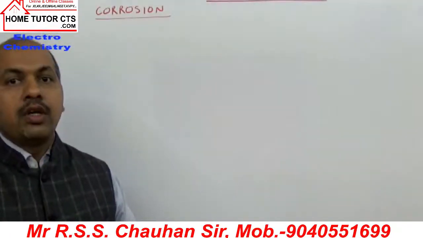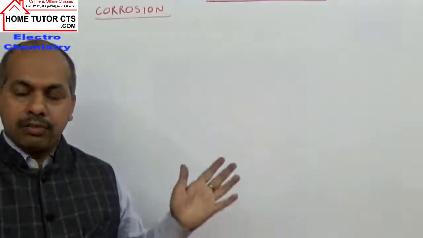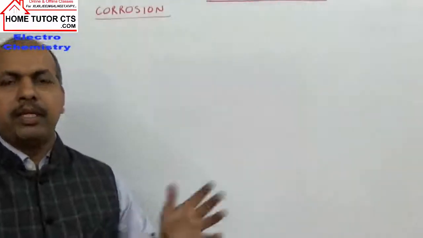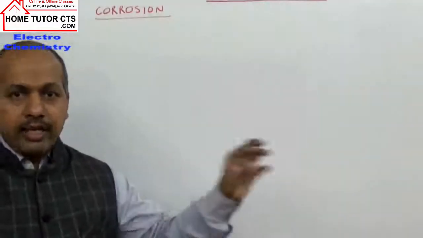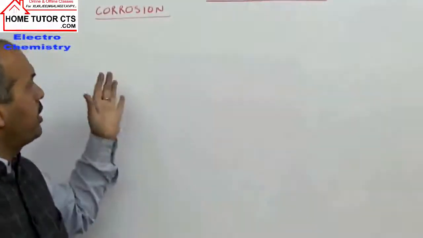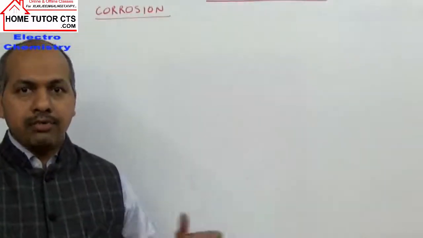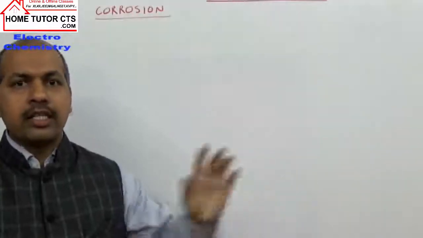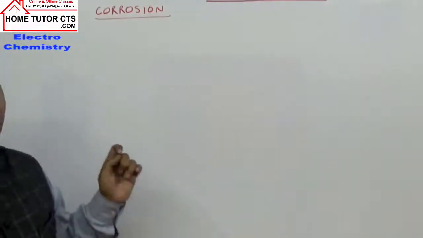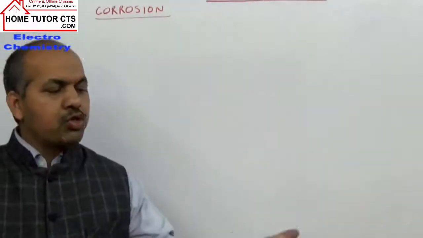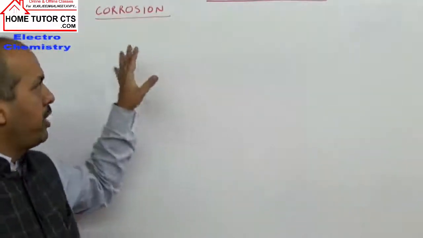Okay, in corrosion, what happens? The metal will have oxidized to form different oxides, metal oxides and other compounds, maybe like carbonates in some cases, and can have hydroxides or hydrates of oxides. So basically, corrosion is slow coverage of the metal surfaces by the oxides or other salts of the metal. The most common example of corrosion is rusting of iron, which is most commonly observed by us.